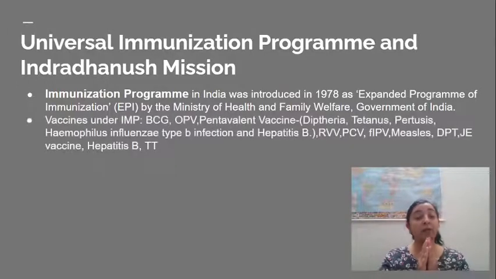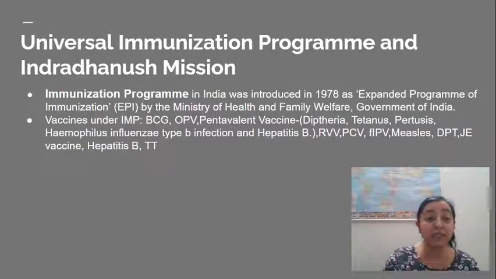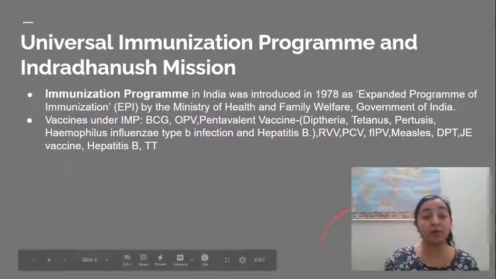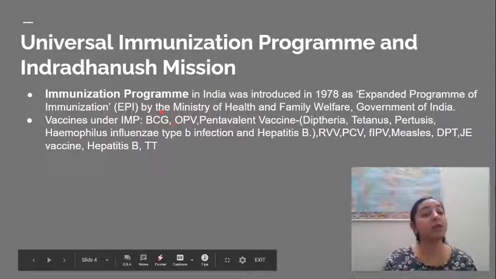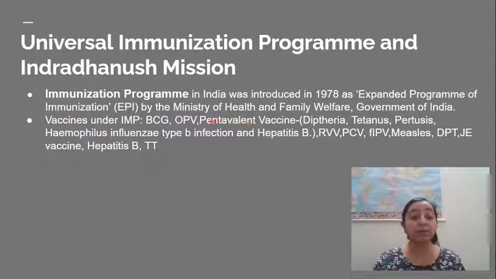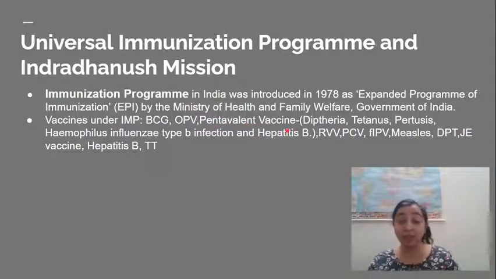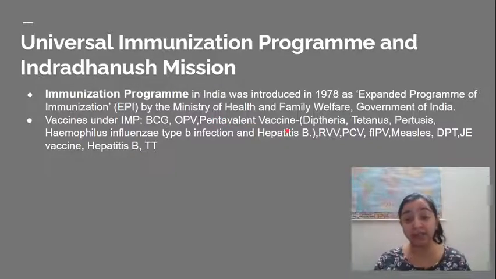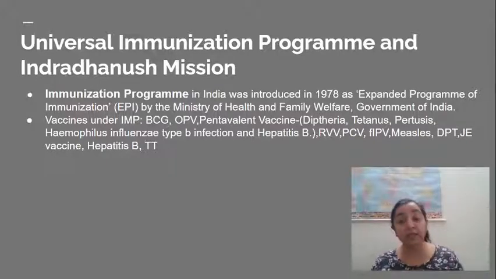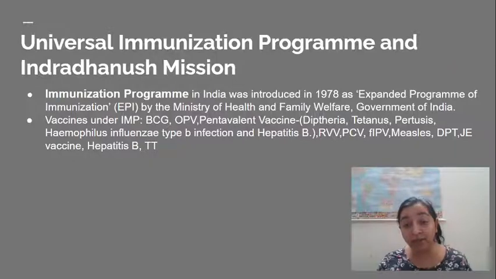Now, what kind of vaccines are provided under the Universal Immunization Program? You have your BCG, which is basically for TB, then OPV for polio. Then there is the pentavalent vaccine, which is a combination of five vaccines: diphtheria, tetanus, pertussis, Haemophilus influenzae type B infection, and hepatitis B. Then you also have the rotavirus vaccine. Then you have the pneumonia vaccine.